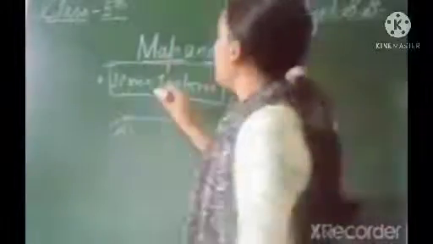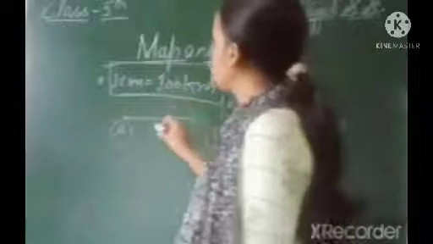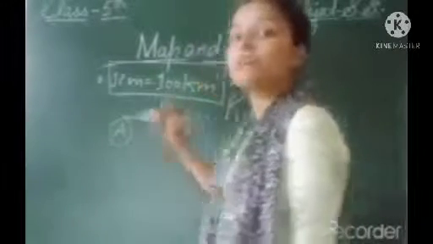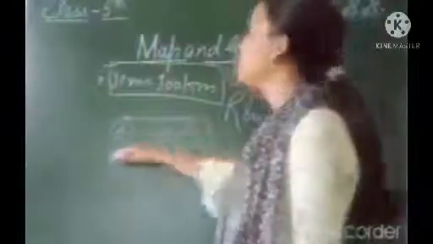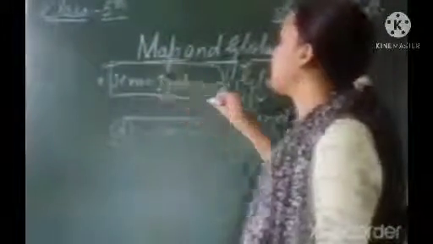So suppose on a map the difference between A and B is shown as 1 centimeter, it means the actual accurate distance between these two particular places is 100 kilometers.